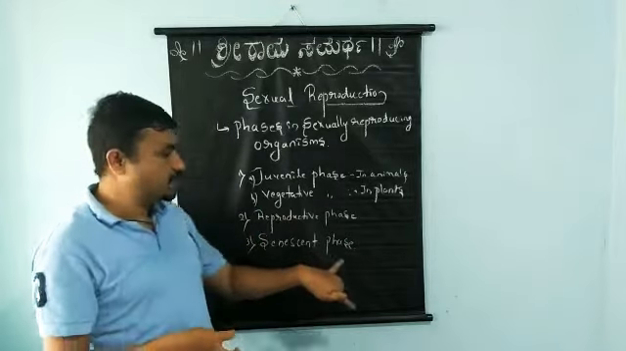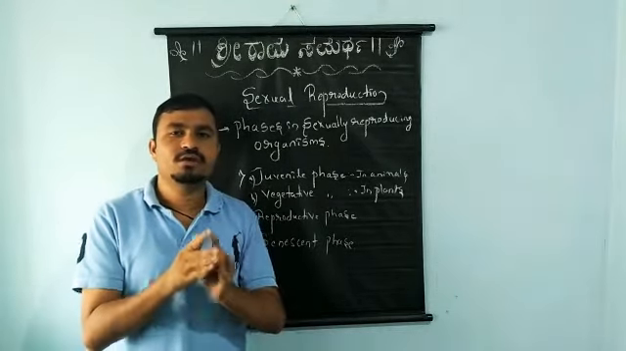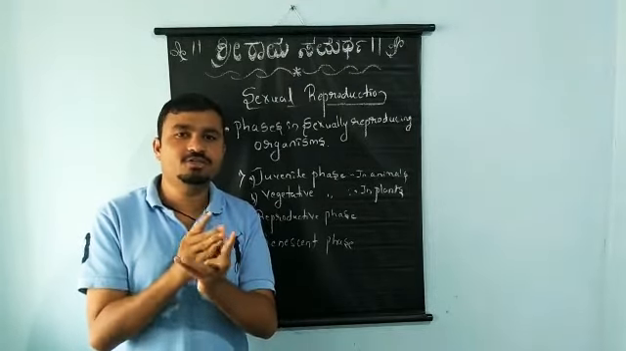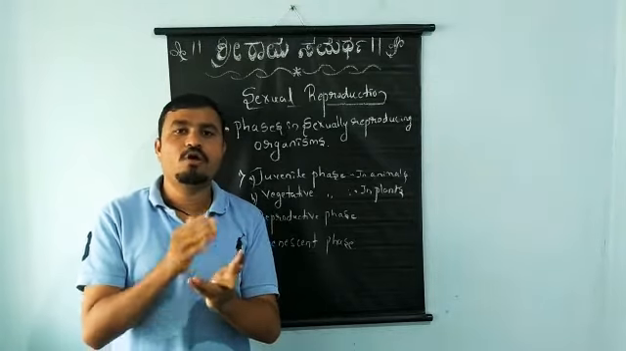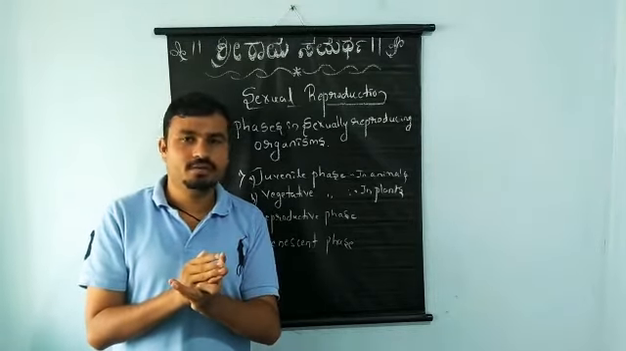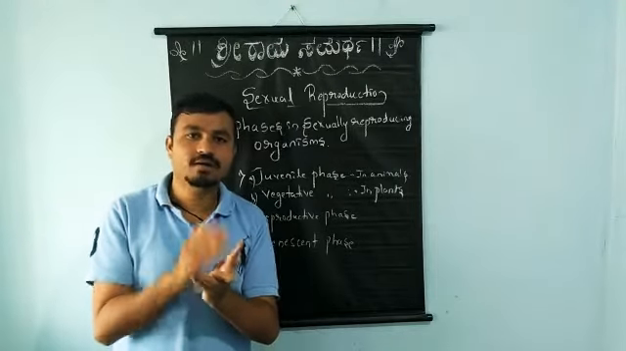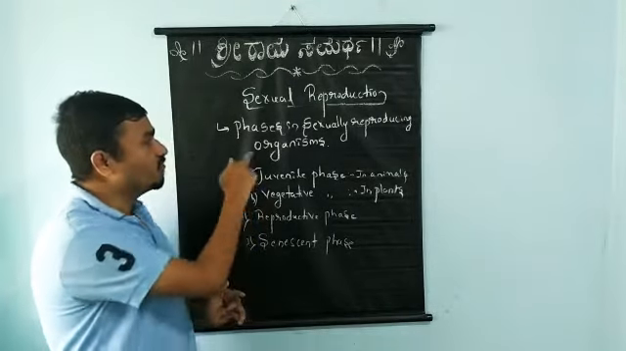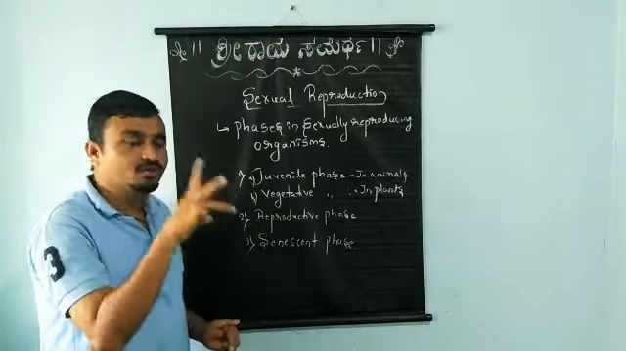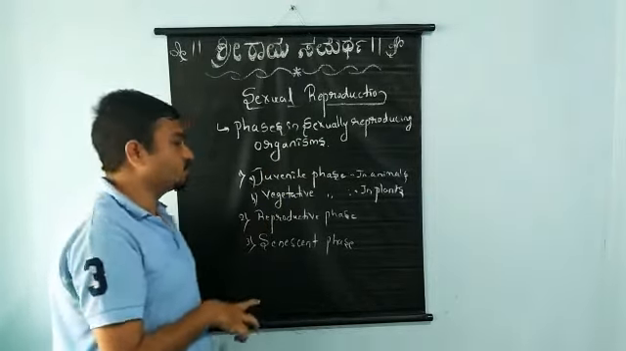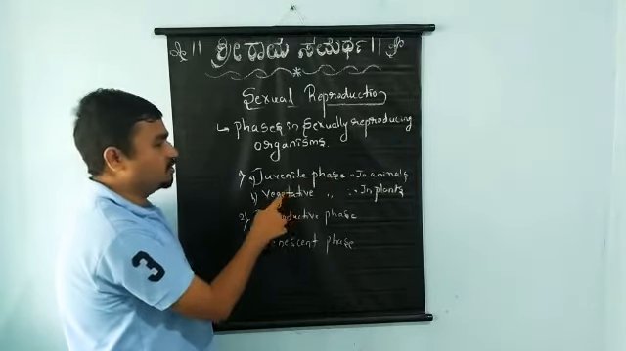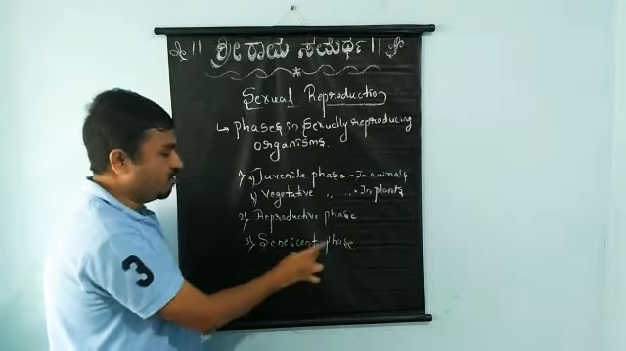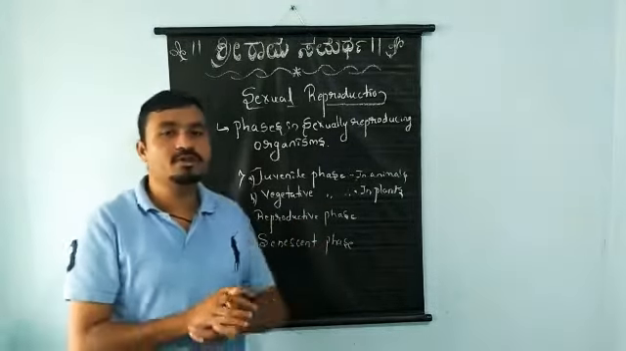So the definition of the senescent phase is the phase where an animal or a plant attains the last stage of its lifespan, and it is characterized by all the metabolic activities being stopped, and it leads to death. Okay, students, so this is about the phases in sexually reproducing organisms. There are 3 phases in animals and plants: the juvenile phase in animals, the vegetative phase in plants, which is the first phase, then second the reproductive phase, and third the senescent phase.